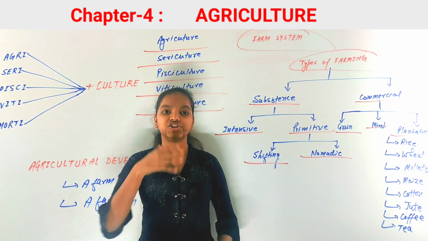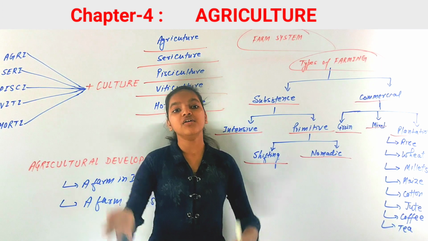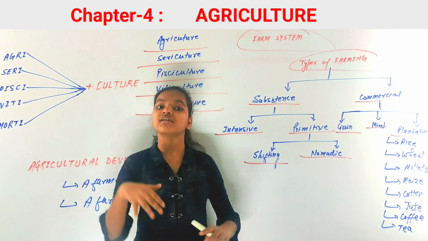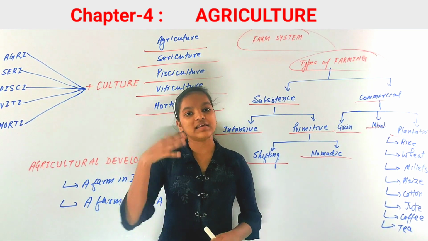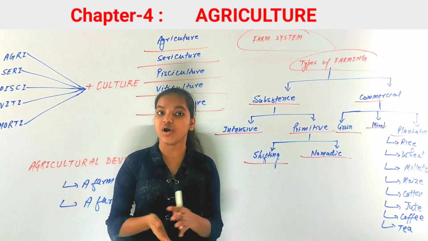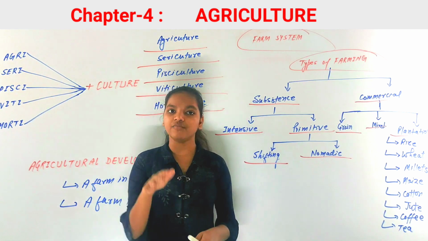And now jute and cotton are the fiber crops that are used for clothing, for making cloth items. And the best beverages are tea and coffee. Now these are the most important beverages of the world, tea and coffee. Now we will discuss them one by one.